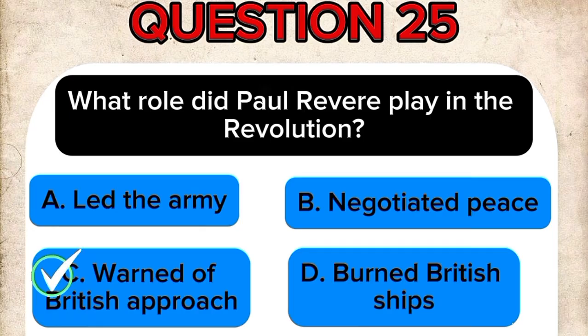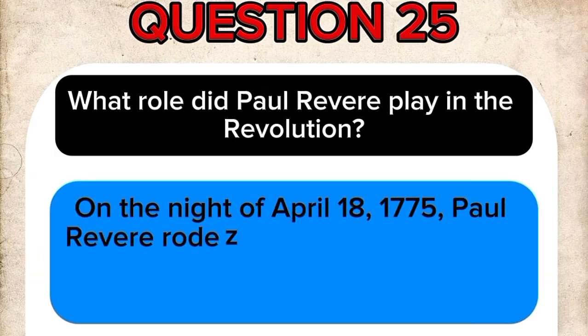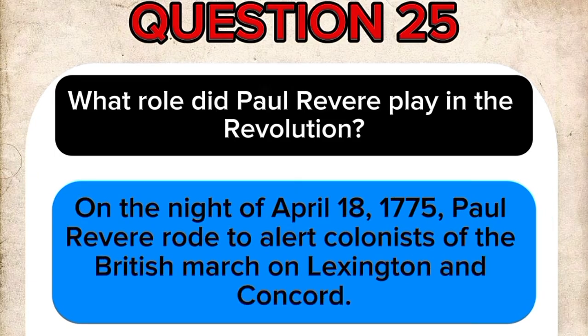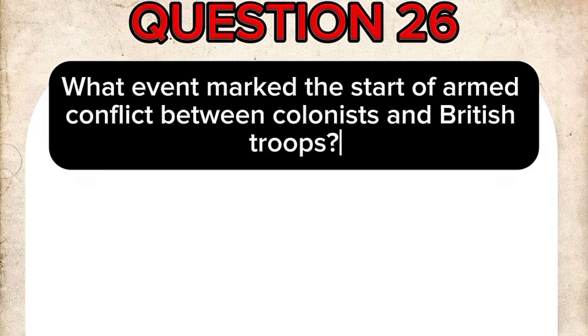The correct answer is C. Warned of British approach. On the night of April 18, 1775, Paul Revere rode to alert colonists of the British march on Lexington and Concord. Question 26. What event marked the start of armed conflict between colonists and British troops?